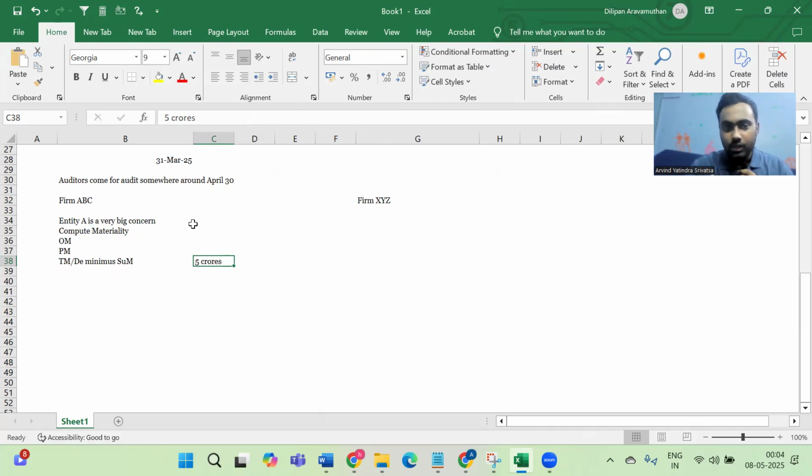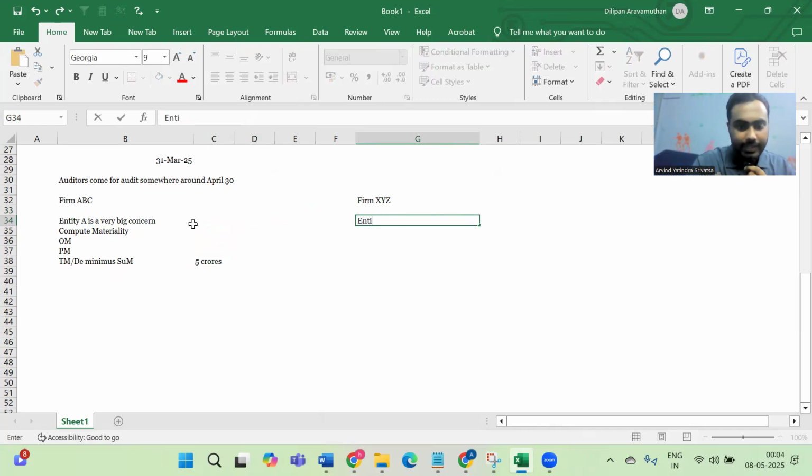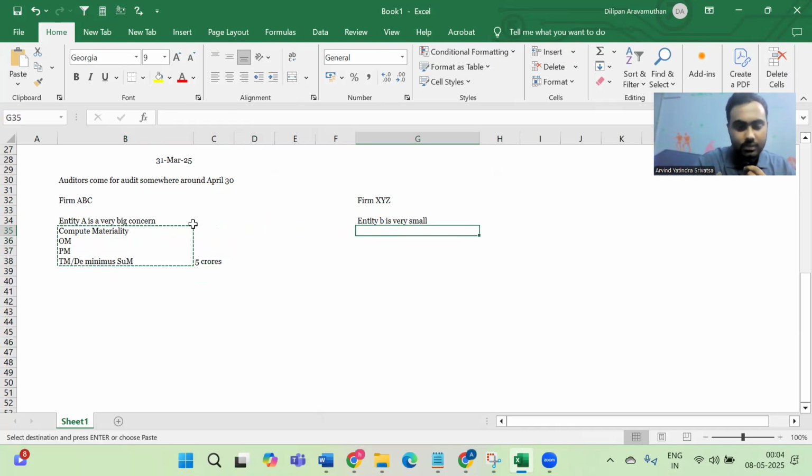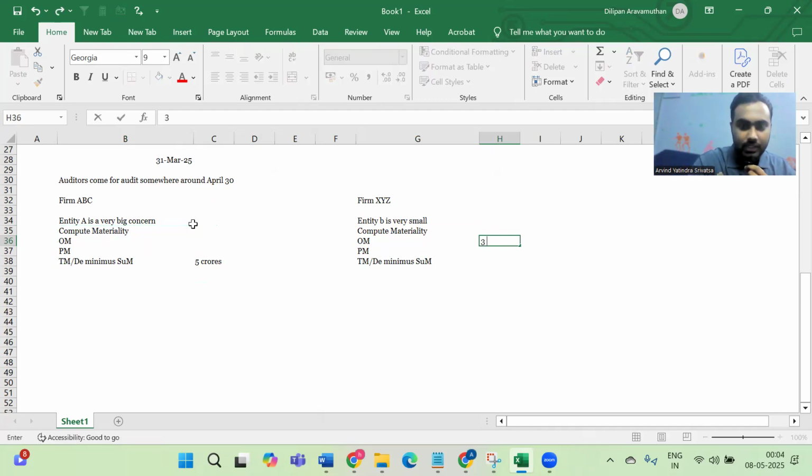Now, let's say firm XYZ, who are the auditors of entity B. Entity B is a very small entity. Let's say firm XYZ also computes the materiality. Let us say the overall materiality which firm XYZ computes comes to 1.5 crores, right?